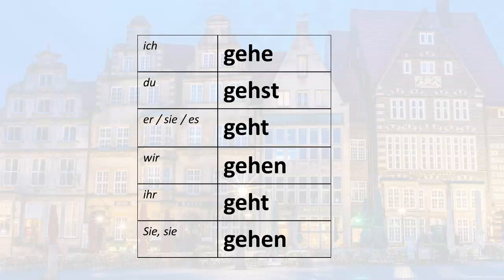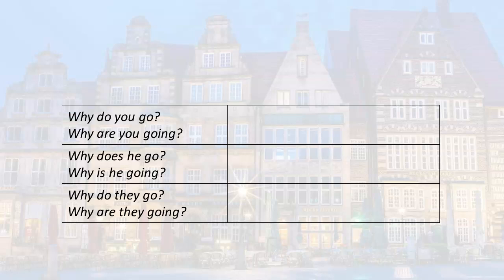And these are the forms of the verb to go in the present tense. So we're going to combine the verb to go with warum to make up some examples. If I want to ask you the question, why do you go, or why are you going? Remember, why is warum, and we're going to use the informal you, the du. So you go is du gehst. Remember, in the question we have to reverse the order. So putting it all together, warum gehst du? Why do you go? Why are you going?